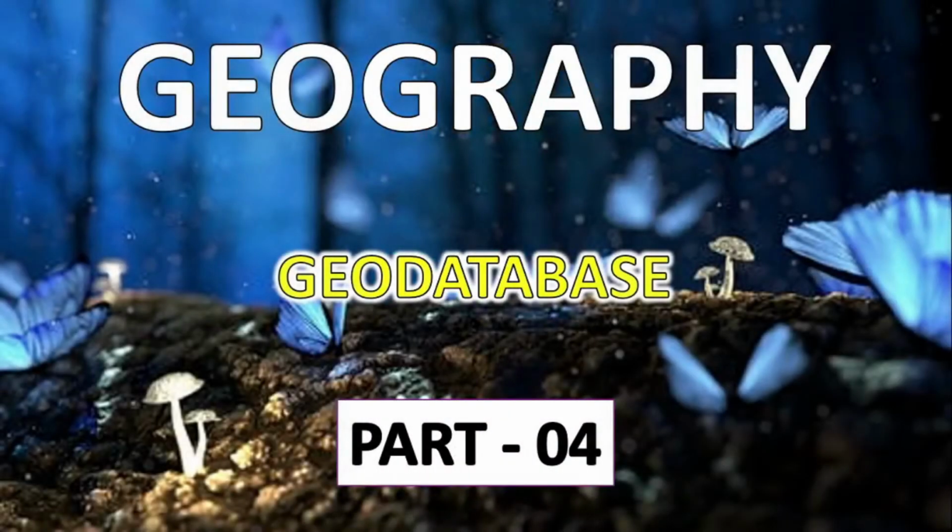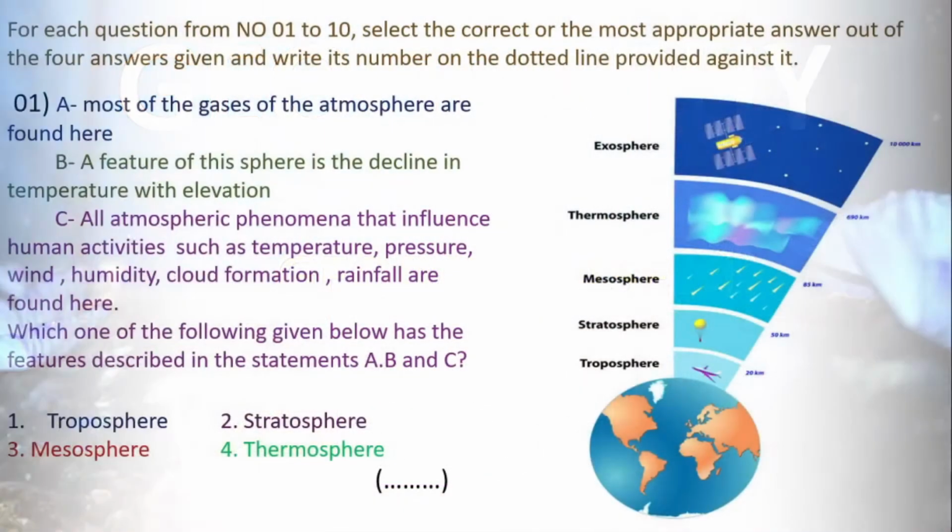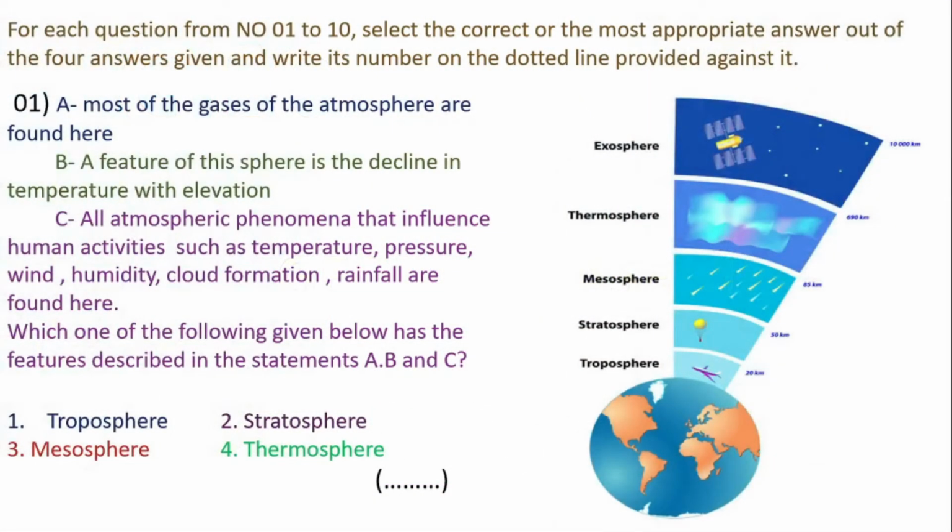Geography Geodatabase Part 4. Let's read the instructions first. For each question from number 1 to 10, select the correct or the most appropriate answer out of the 4 answers given and write its number on the dotted line provided against it.